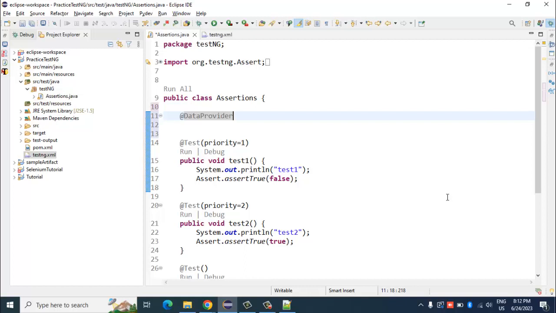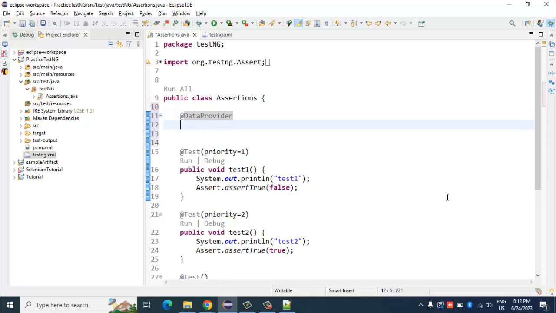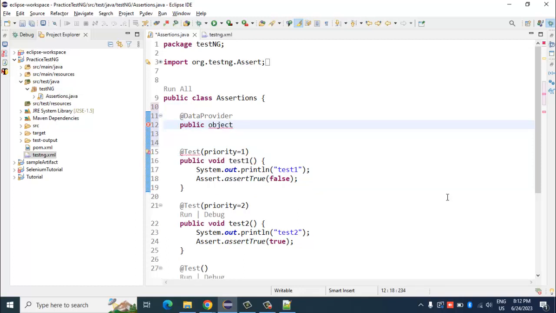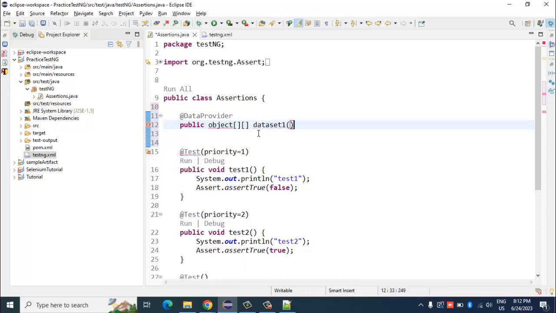Okay, and here you can mention something like this: public object. Okay, so it returns an object, so that is why we have mentioned it as object. Okay, and here you have to mention the data provider name. Okay, so it can be anything. Let me put it as data set 1, let's say. So this is the method that I'm creating.